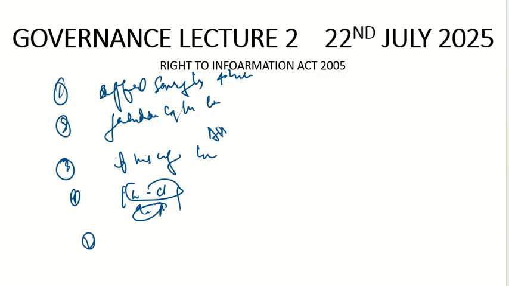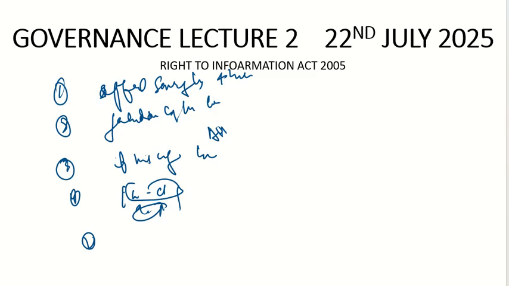Information received in confidence from a foreign government, you cannot ask that. Or you cannot disclose information which is going to impact the life and liberty of a person. And also, you cannot question the cabinet papers, including records of deliberation of the council of ministers, secretaries and other officers. You cannot ask them.